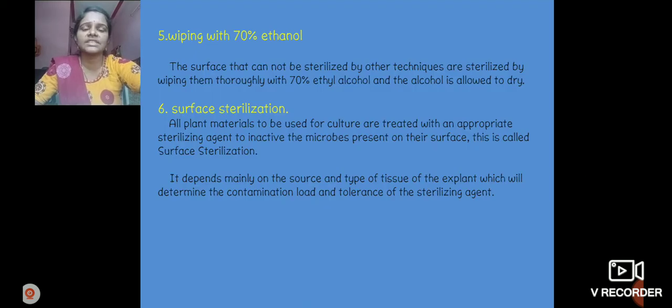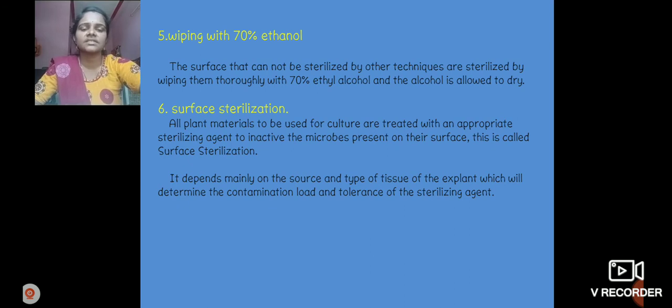After that, wiping with 70% ethanol. Surfaces that cannot be sterilized by other techniques are sterilized by wiping them thoroughly with 70% ethyl alcohol, and the alcohol is allowed to dry. Only wiping is used for surface sterilization. How is wiping used? We can wipe the surface thoroughly with 70% ethyl alcohol and allow the alcohol to dry.